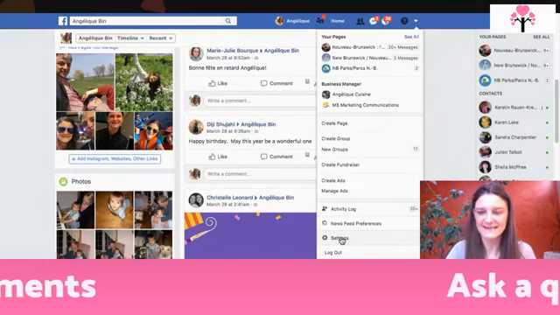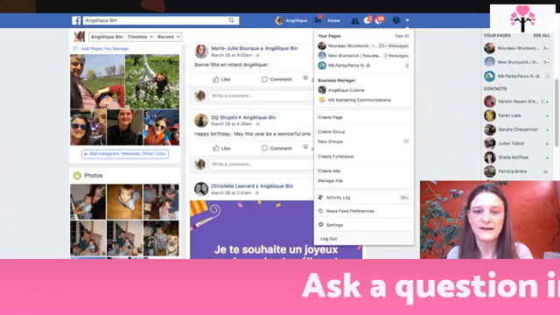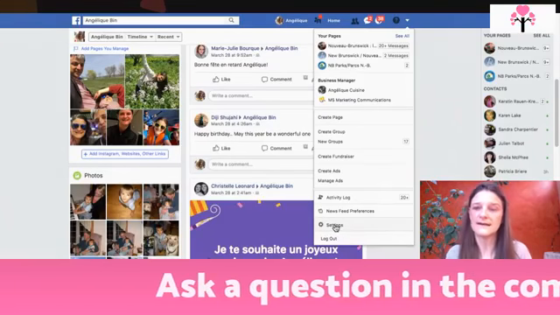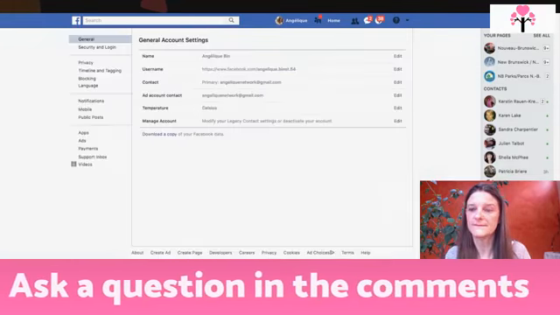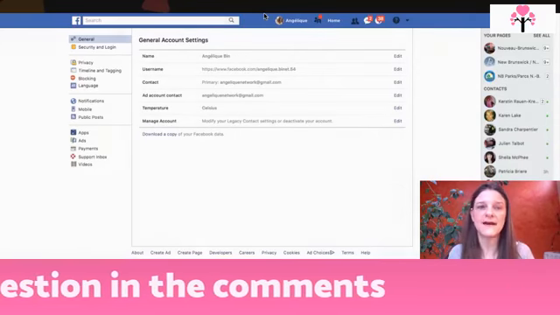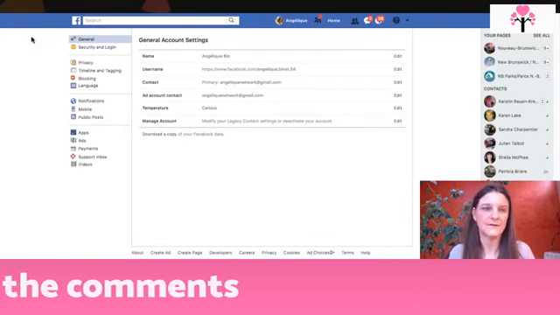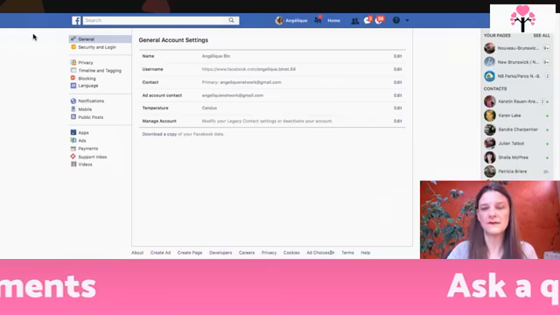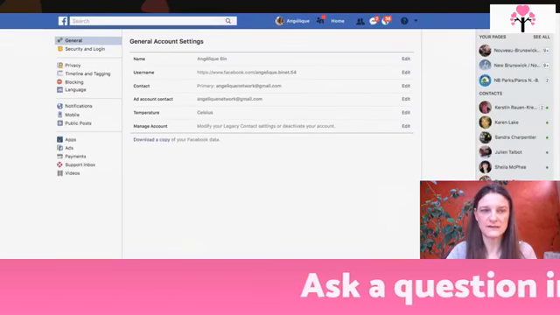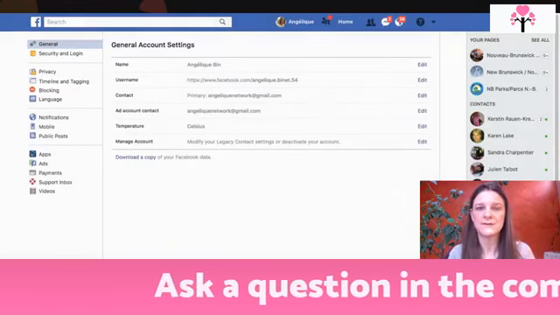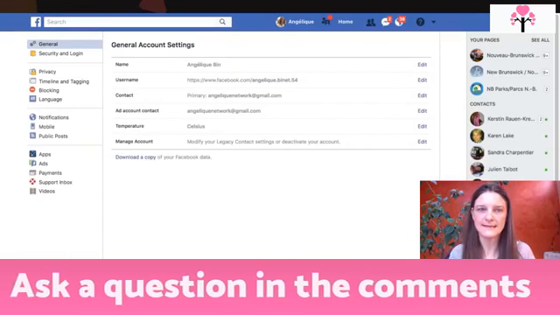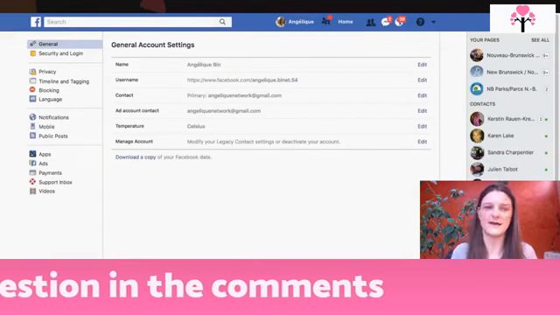It says settings. So in the settings here, you click on settings right there. And this is where the magic happens. Right now it looks like that, but very soon it will look differently, because Facebook is saying that they want to make sure that it's easy to access, which is not really the case right now.